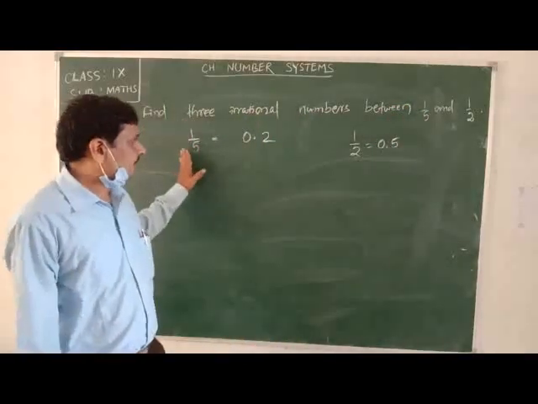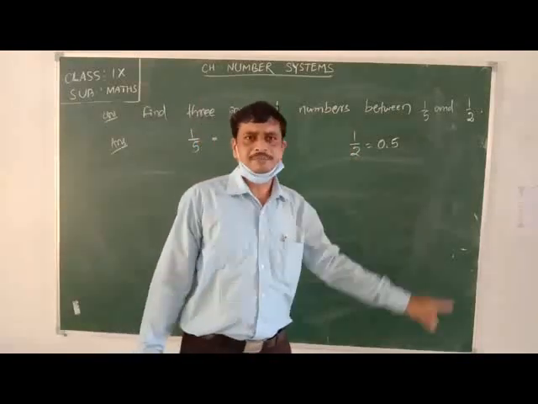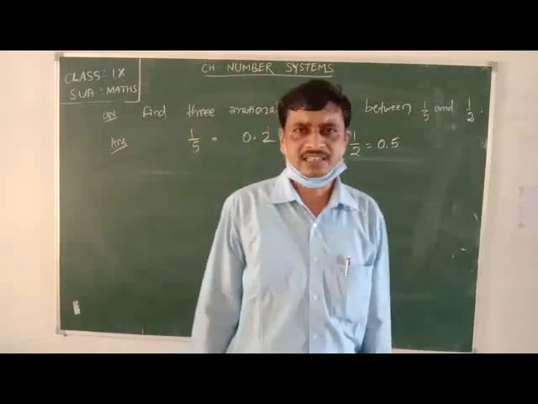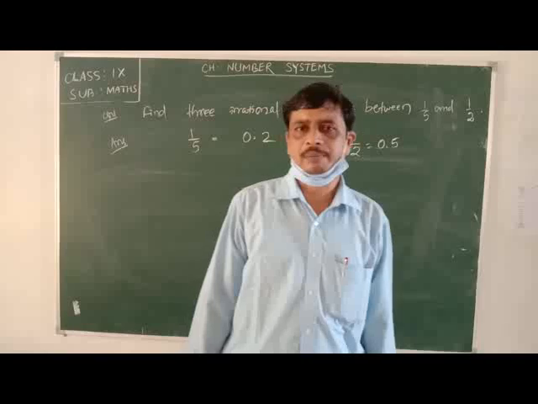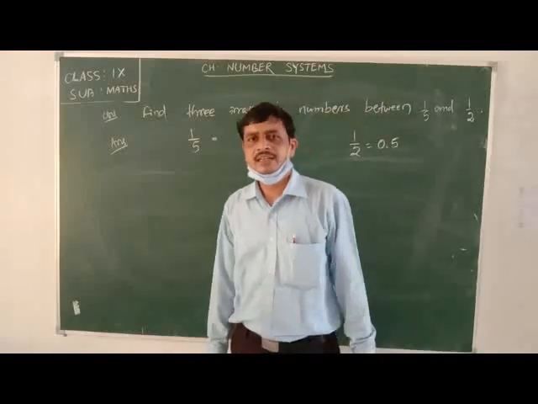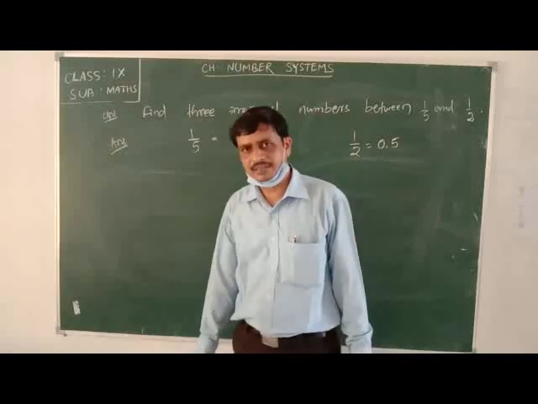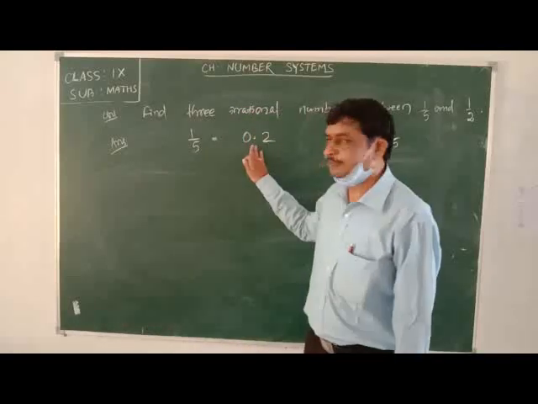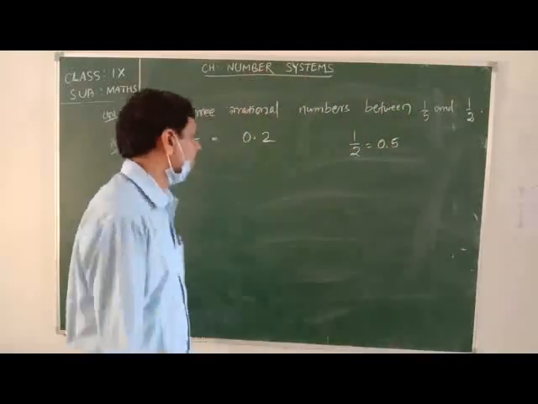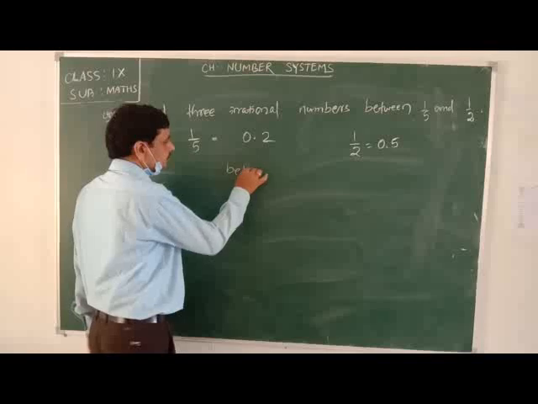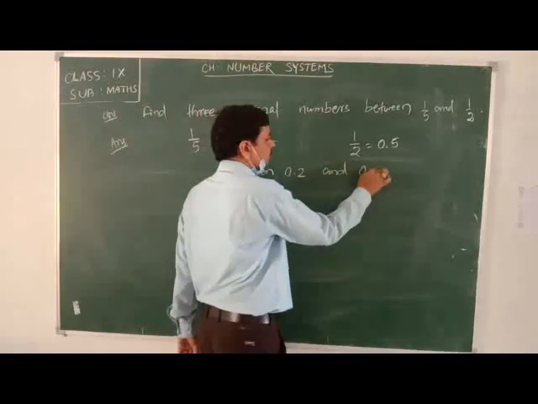Between 1 by 5 and 1 by 2, that means between 0.2 and 0.5, we have to find irrational numbers, that means the numbers which are not in rational form, the numbers which are non-terminating and non-recurring. So how will the numbers be found between 0.2 and 0.5?